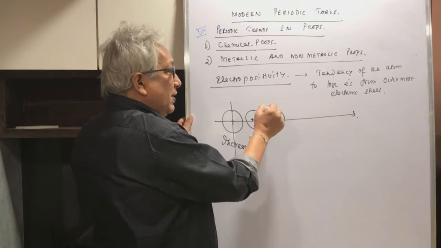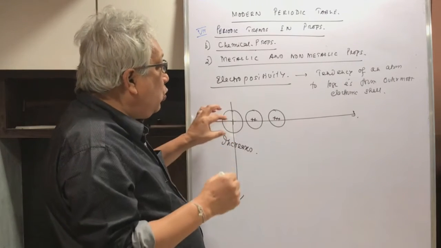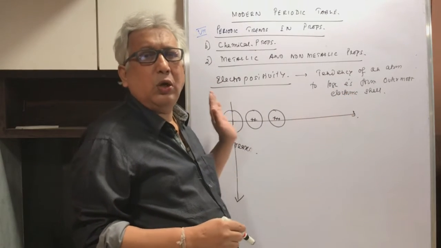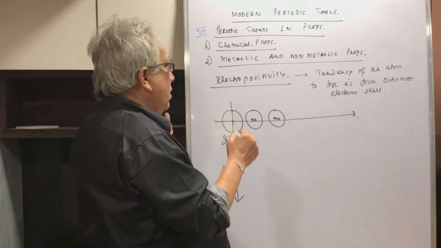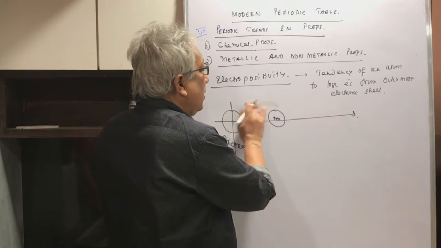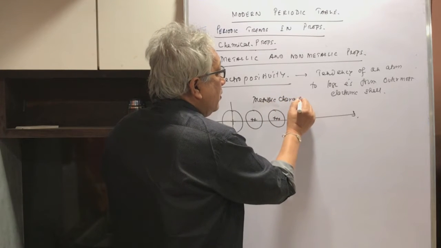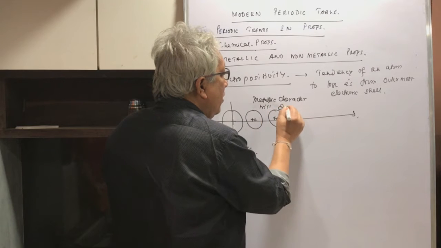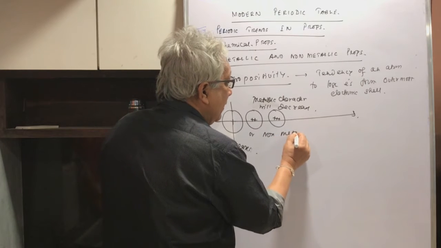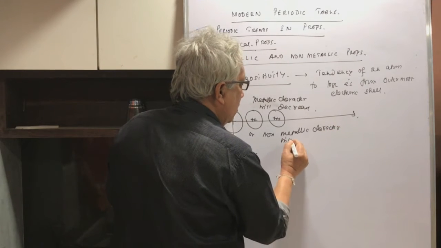And also the element is coming more and more closer to the octet configuration, and therefore the tendency to lose electron across a period from left to right, from group 1 to group 17 normal elements, will go on decreasing, and therefore metallic character will decrease, or you can say non-metallic character will increase.